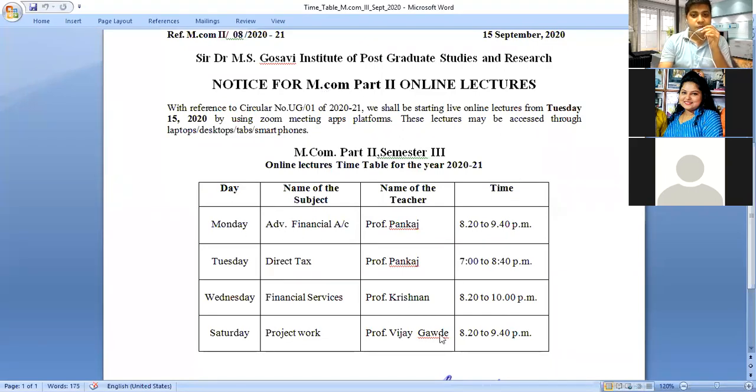Here you have Professor Vijay Gowde. He is the vice principal of the Vidya Lankar School of Management, and he is a very experienced person who is interested in giving guidance regarding project work. He is our visiting faculty, and he will guide you regarding the project work.